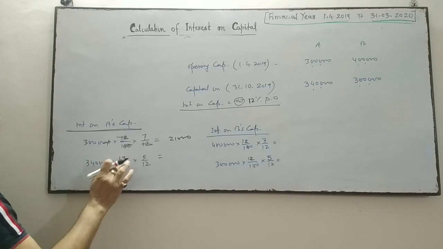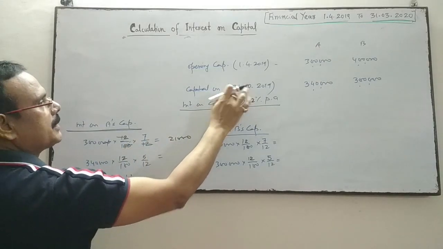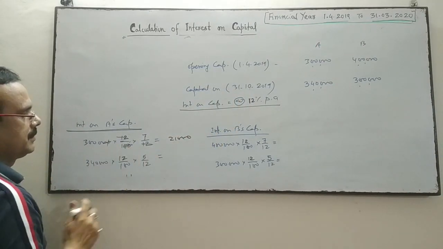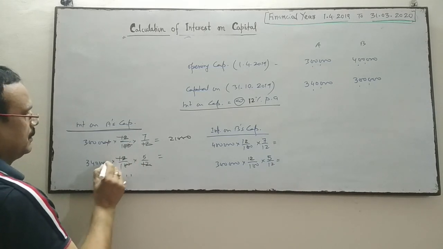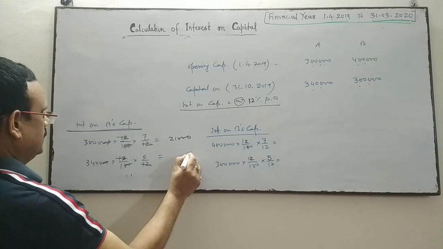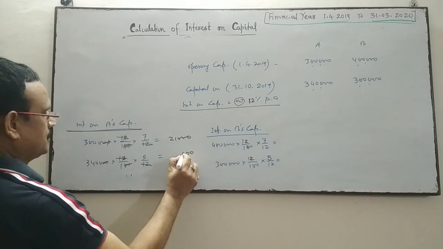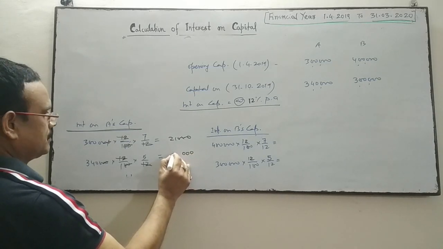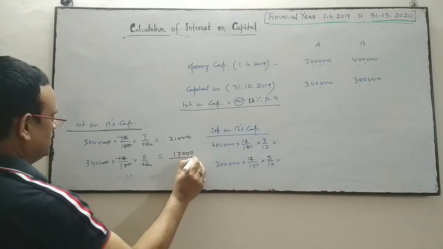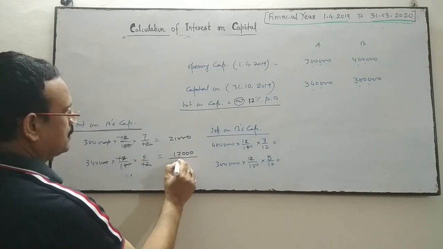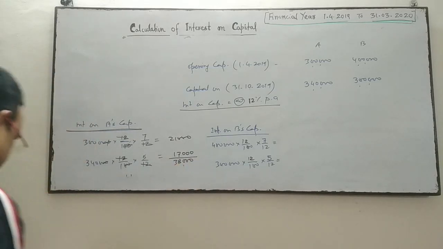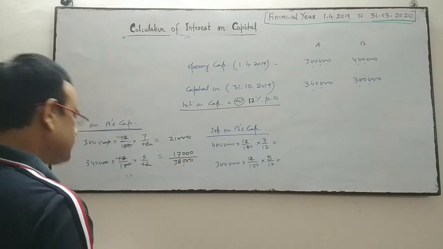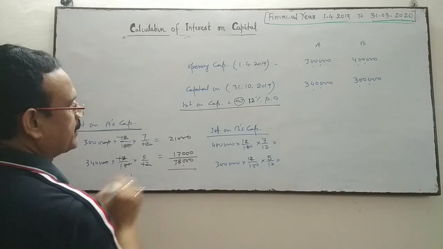So 3 lakh 40 thousand into 12 by 100 up to 31st March, it is 5 months. So it is 17,000. Total interest on A's capital is 38,000.